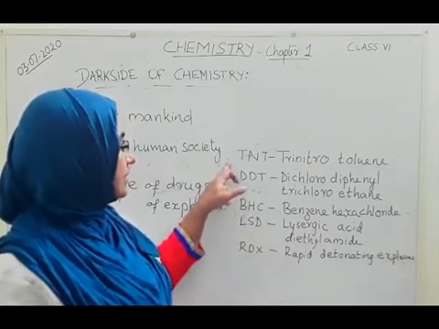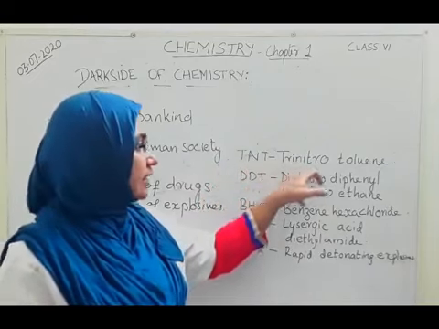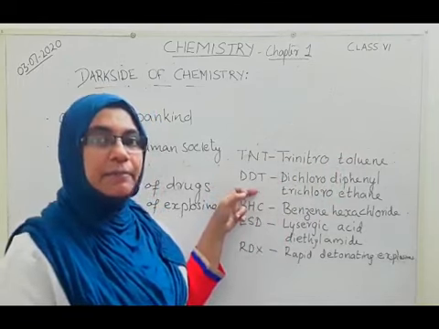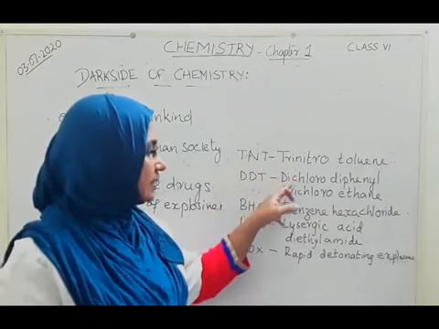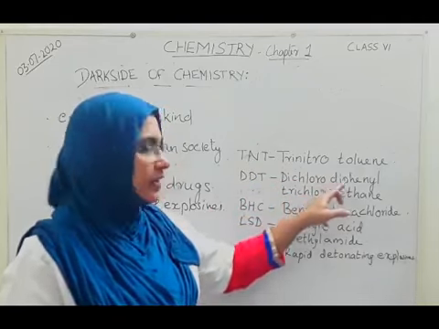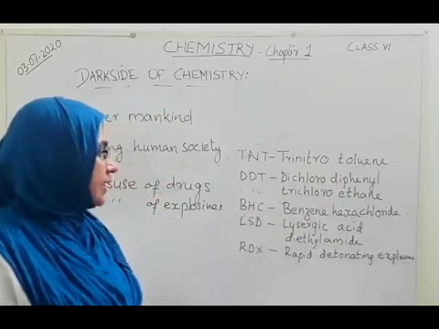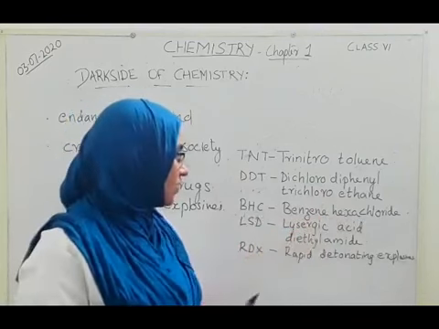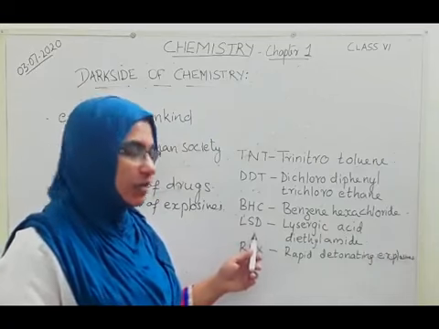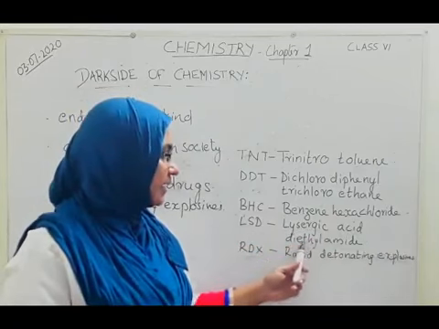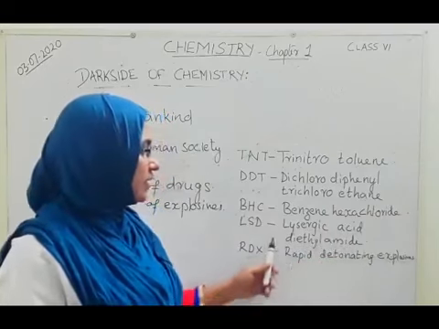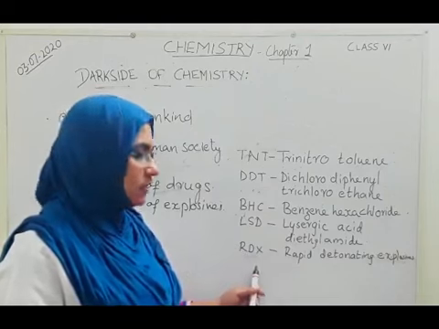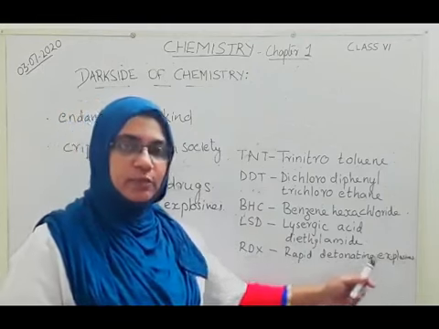That's all. So, TNT is the name of an explosive, that is trinitrotoluene. It is the chemical name. Then DDT, it is an example of a pesticide, and the chemical name for that is dichloro-diphenyl-trichloroethane. And next, BHC, this is also another pesticide, that is benzene hexachloride. And LSD, it is a drug actually, and lysergic acid diethylamide is the chemical name of LSD. Then RDX, it is a powerful explosive, that is rapid detonating explosive.